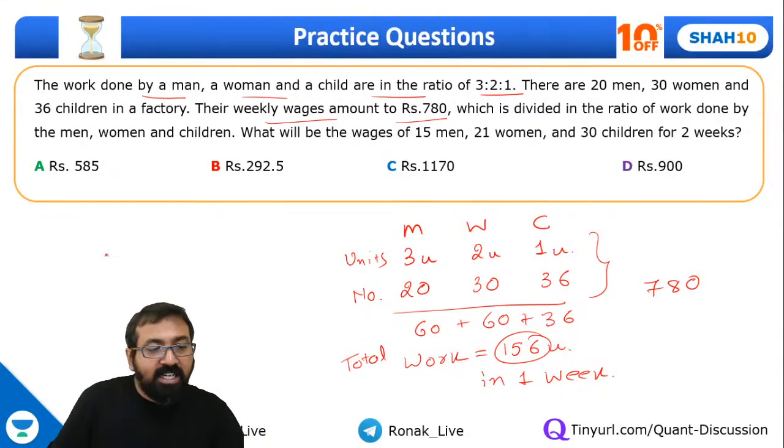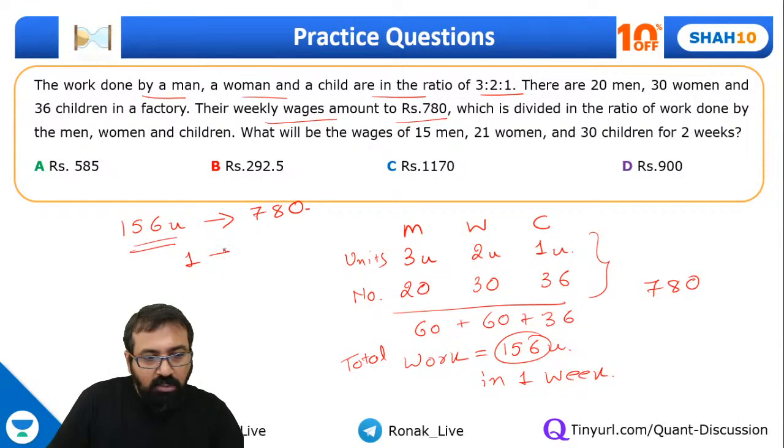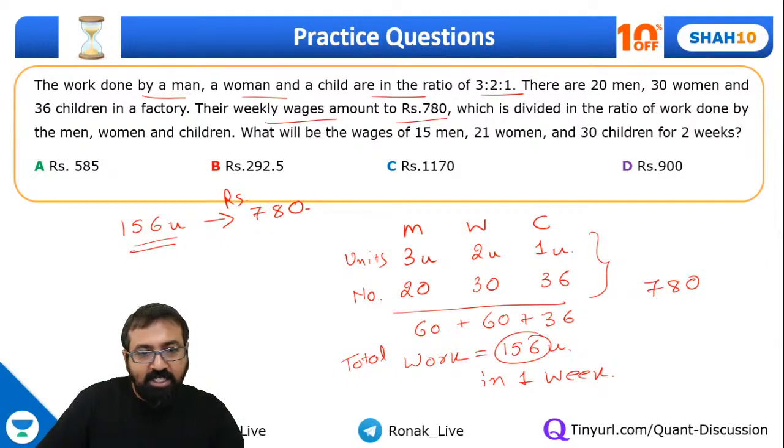156 units. Can I say for 156 units of work, they are being paid 780? Yes or no, guys? In fact, if you check, 156 fives are 780. So can I say for 1 unit of work, they should be paid 5 rupees. You can also think of it that way. But here, let's not make it so complicated. Let's go ahead. Now, what's the question?